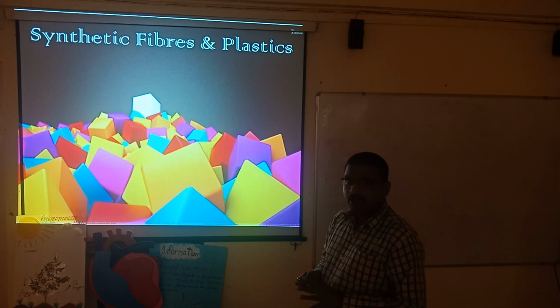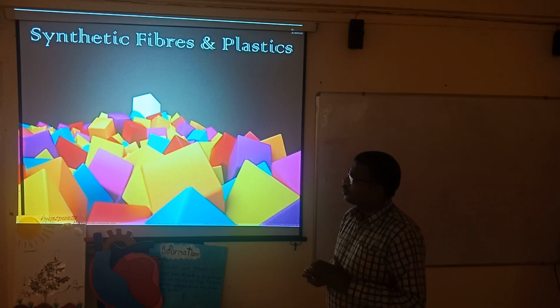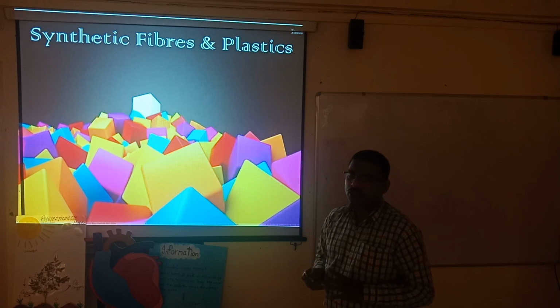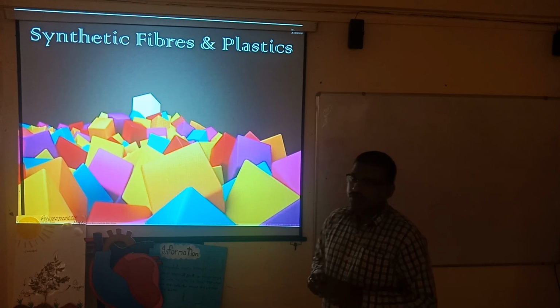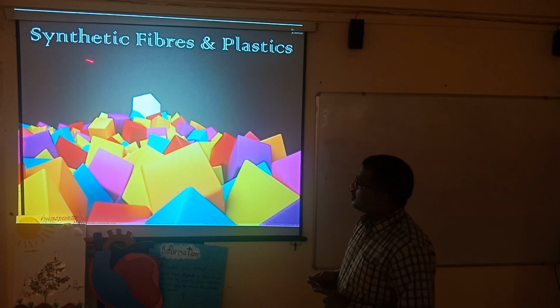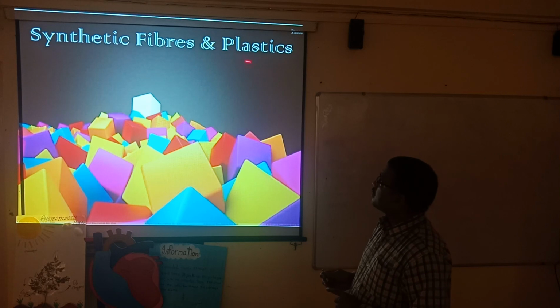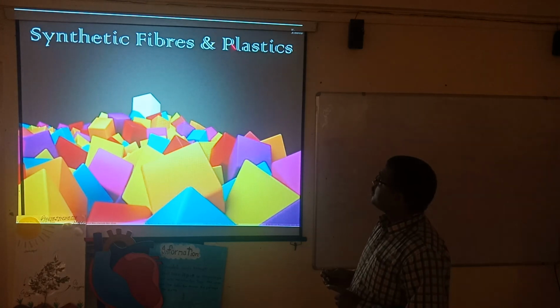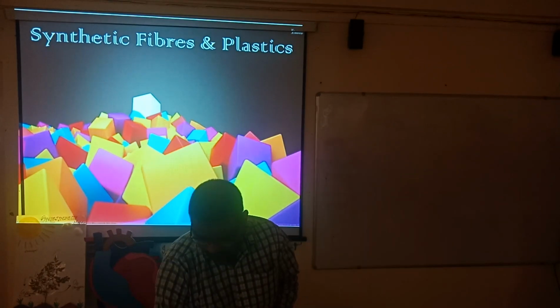These synthetic fibers involve a process using different kinds of chemicals, and when these chemicals react, they form fibers. We are going to discuss the synthetic fibers here, and along with synthetic fibers there is another thing called plastic. We will discuss it in today's class.